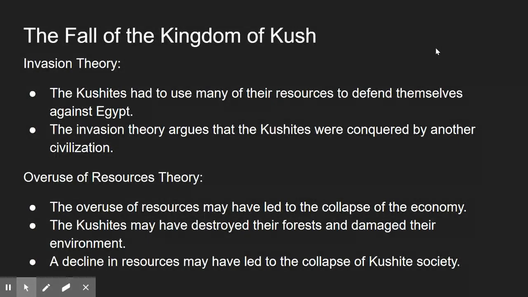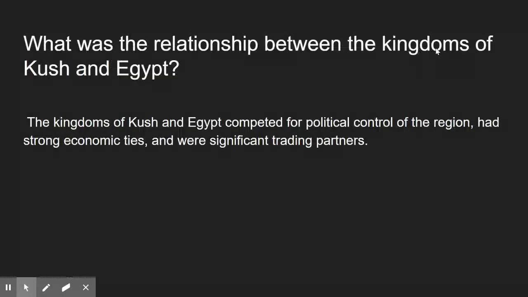Now, the fall of the Kingdom of Kush. There's an invasion theory that the Kushites had to use many of their resources to defend themselves against Egypt, and the invasion theory argues that the Kushites were conquered by another civilization. There's also the overuse of resources theory. The overuse of resources may have led to the collapse of the economy. The Kushites may have destroyed their forest and damaged their environment, and a decline in resources may have led to the collapse of Kushite society.